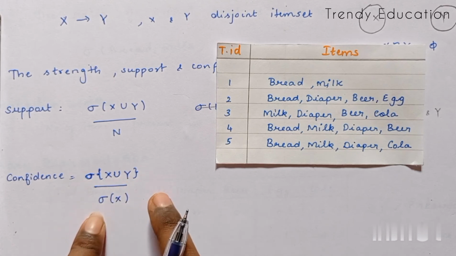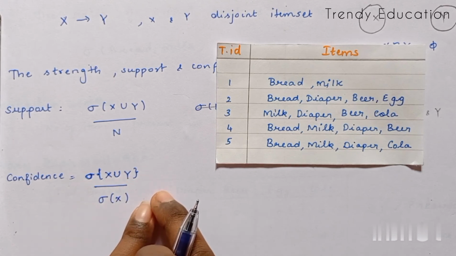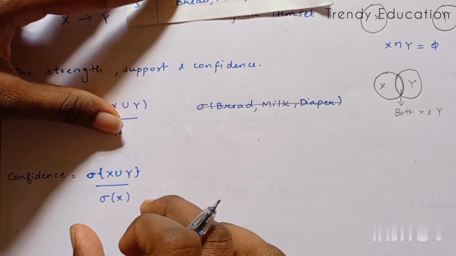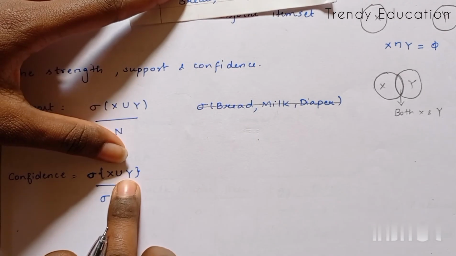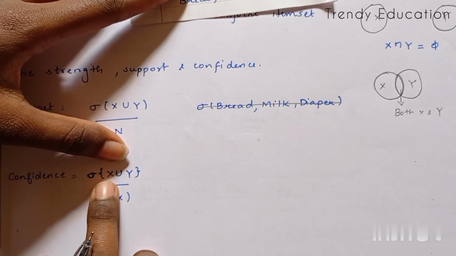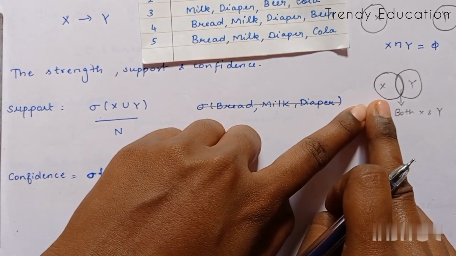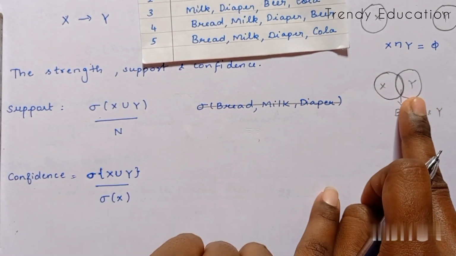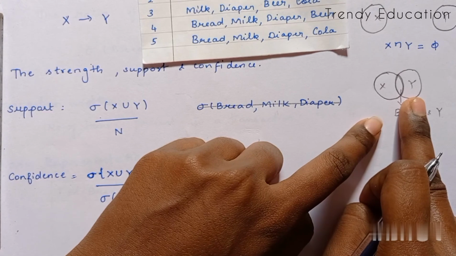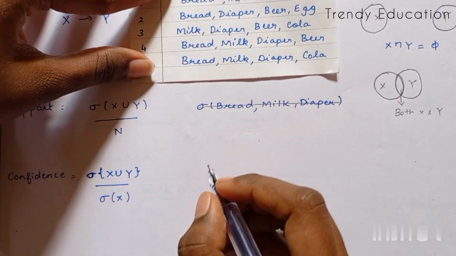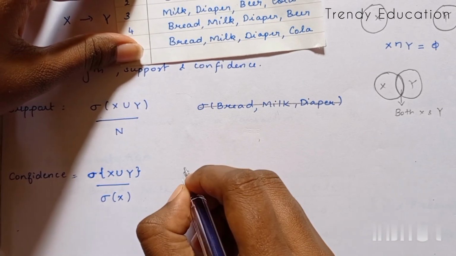Because we have to find how often the items in Y appear in the transactions that contain X. I'll explain with an example.